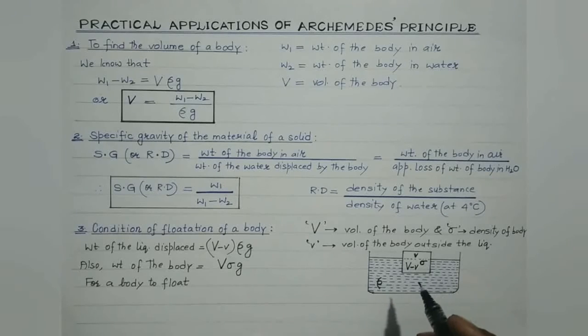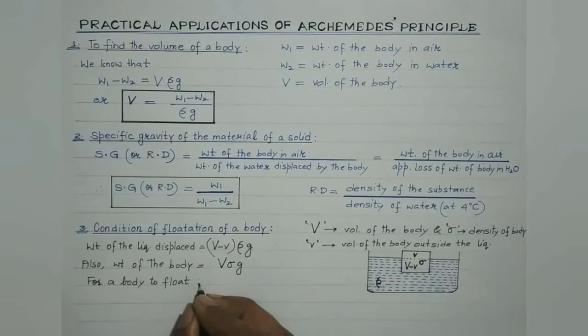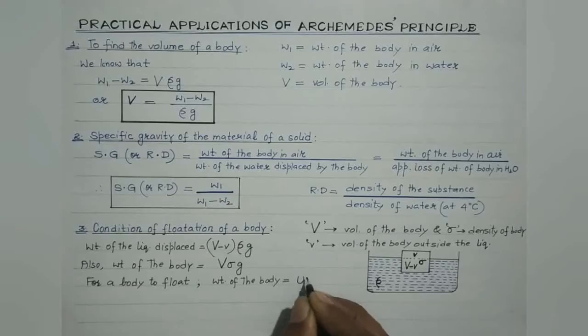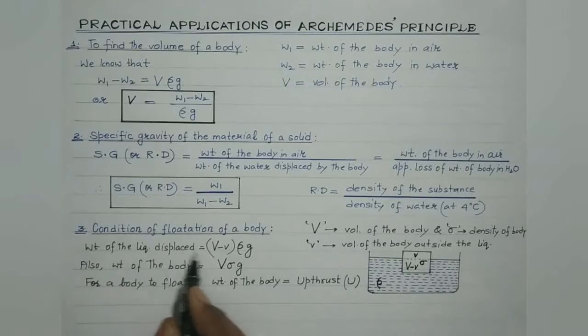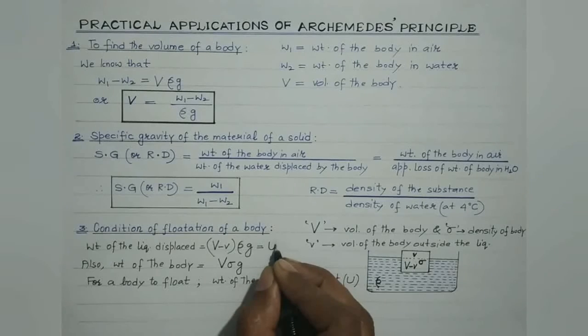Now, a body will float only when the weight of the body is exactly equal to the weight of the liquid displaced by the submerged part, which is equal to the upthrust, isn't it? So for a body to float, weight of the body must be equal to upthrust. And upthrust is nothing but the weight of the liquid displaced. Actually, weight of the liquid displaced is upthrust.